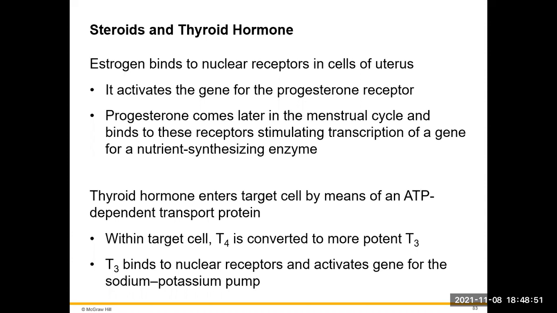Thyroid hormone is going to enter into the cell by means of an ATP-dependent transport protein. Once it gets into the cell, T4 is going to be converted to T3, which is a more potent thyroid hormone. T3 binds to the nuclear receptors. It activates a gene for the sodium-potassium pump so that we can now produce that sodium-potassium pump for our metabolism.